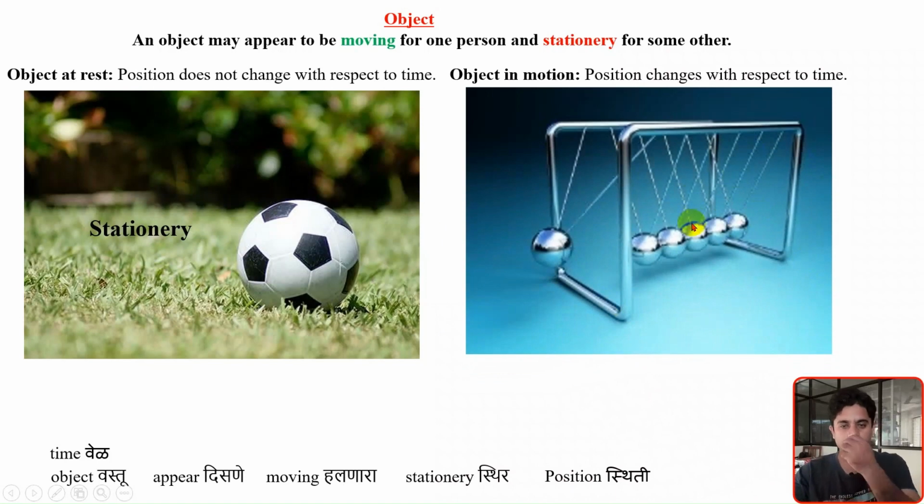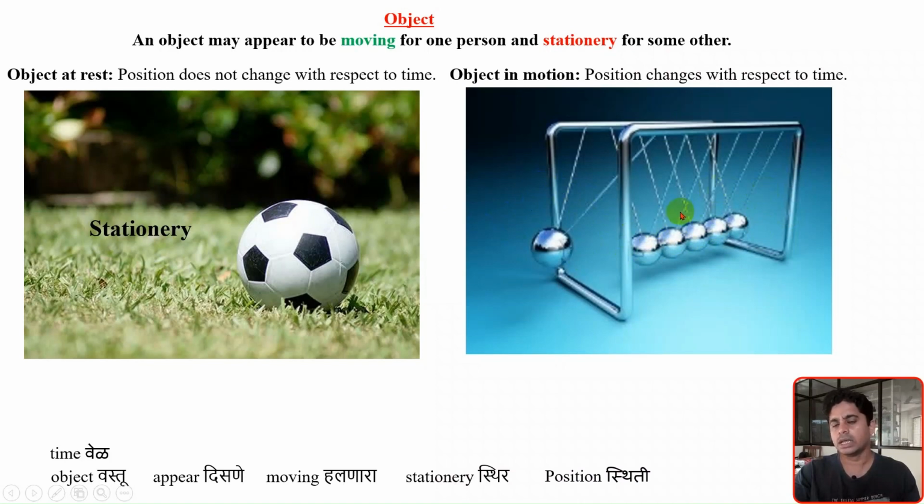As you can see in this picture, this spherical ball is attached to a spring. Now if I pull this spherical ball and release it, then this ball will go and impact the next ball, and so on. Then the last ball will move to the right side, and again it will come back and hit the other balls again. So like that, the continuous motion will go on.